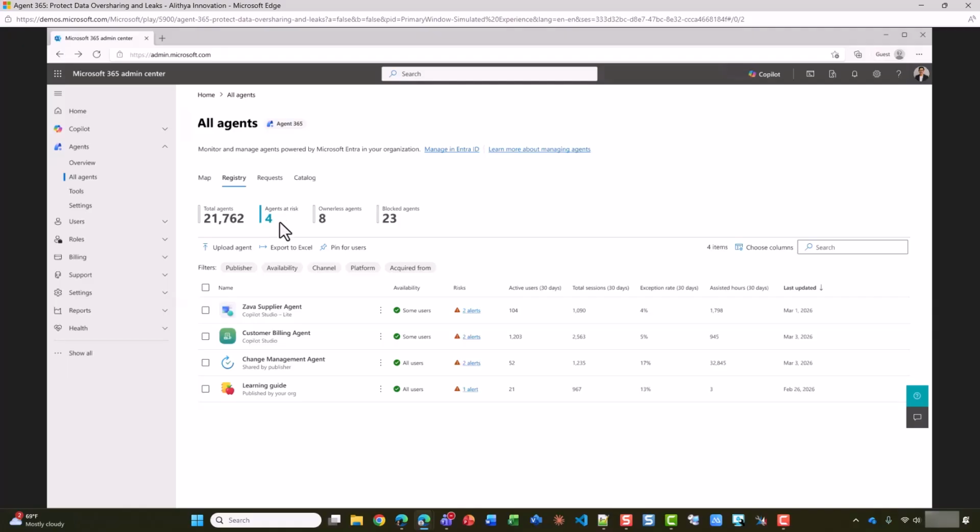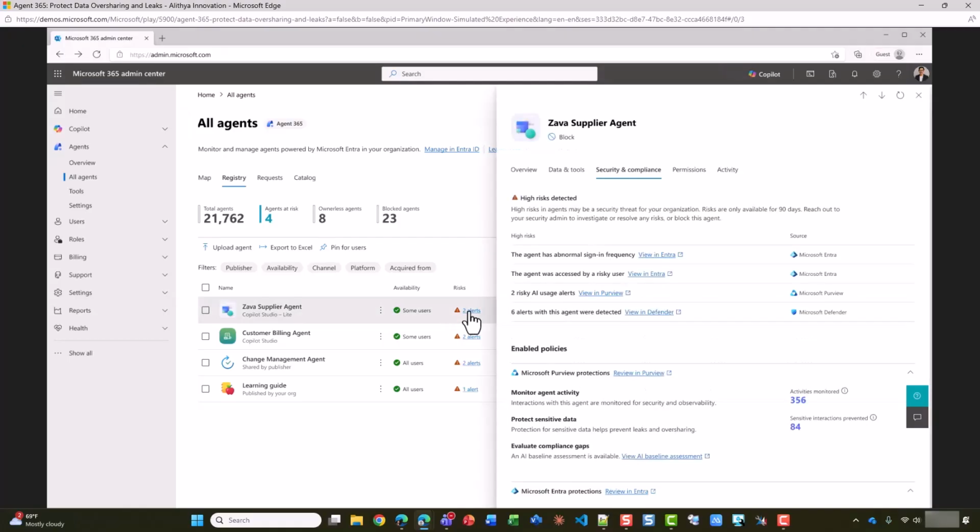Out of all the agents in my organization, I can see a few of the agents with the highest risk alerts. For example, the supplier agent has a few risk alerts. Let's take a look. The Security and Compliance tab gives me, as an IT admin, the confidence that my agents are operating securely. I get an overview of which security policies are already enabled for the agents, along with key data security insights, such as whether these agents are high risk or accessing sensitive data.